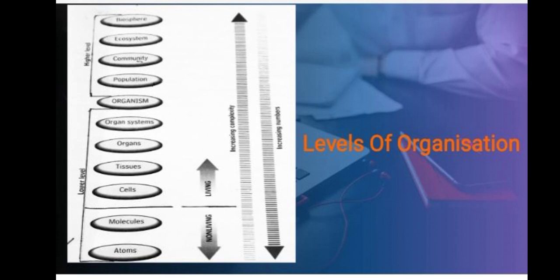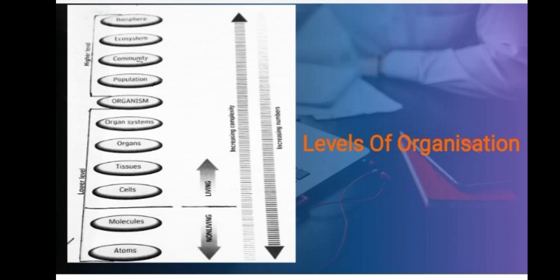Population level is followed by the community level. A biotic community may be defined as an aggregation of the populations of different species living in an area. Next level is that of the ecosystem level.